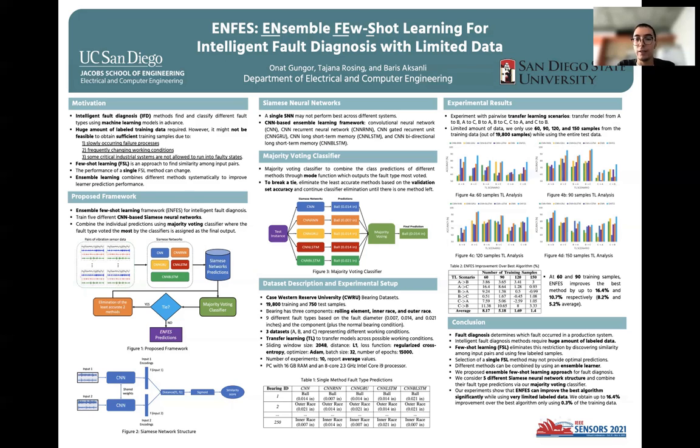We show our proposed method's improvement over the best algorithm in table 2, where we can conclude that at 60 and 90 training samples, our method improves on the best method by up to 16.4% and 10.7% respectively. So we can definitely observe that at small training sample sizes, our method significantly improves on the best and single methods' predictions.